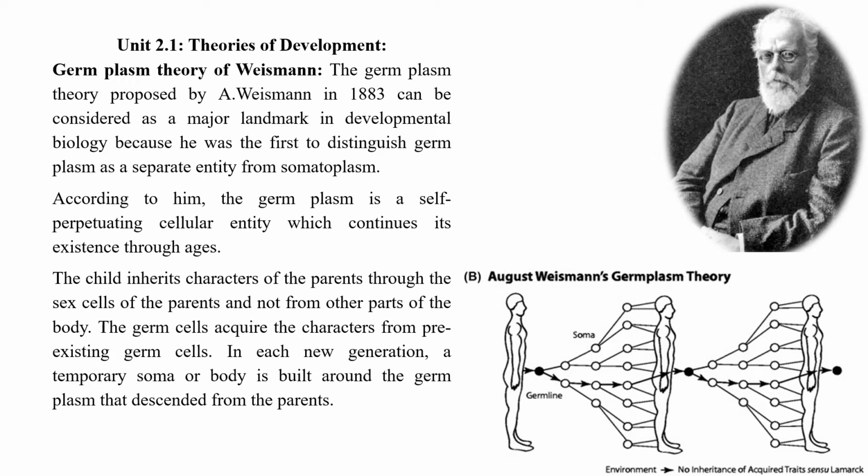The germ cells acquire the characters from pre-existing germ cells. In each new generation, a temporary soma or body is built around the germplasm that descended from the parents.